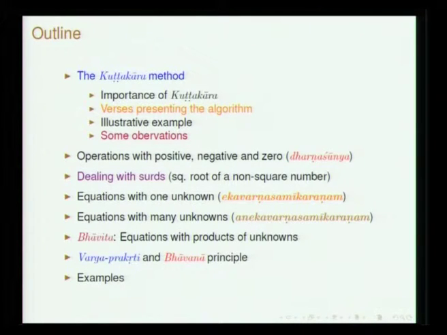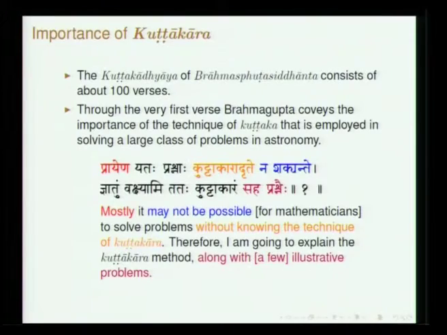So, Varga Prakriti and Bhavana principle. Varga Prakriti is basically a second order indeterminate equation, and Brahmagupta gives a very important principle called Bhavana principle, and this has various applications. It will also be dealt with by Professor Srinivas, and then we will have a couple of examples. So, he starts this chapter with this shloka giving the importance of Kuttakara.